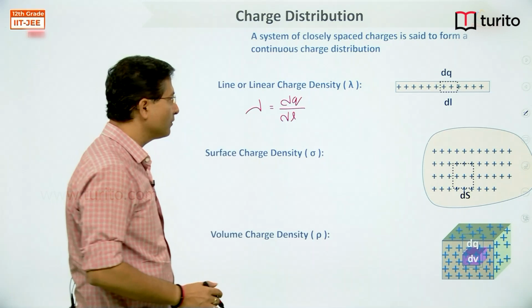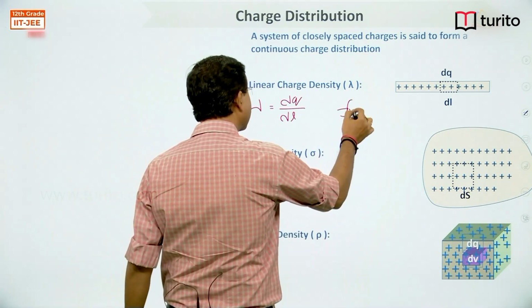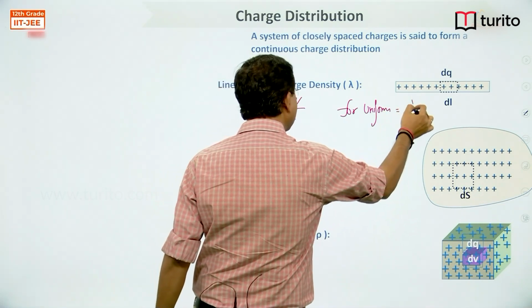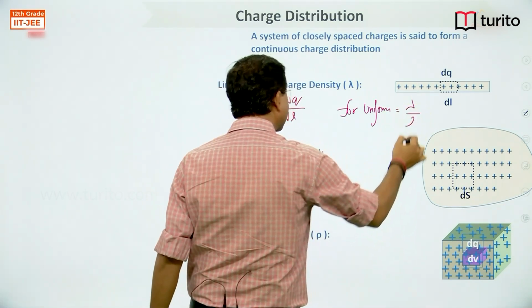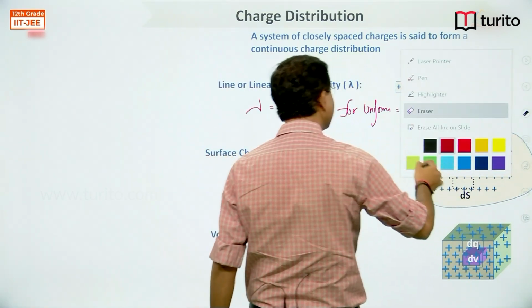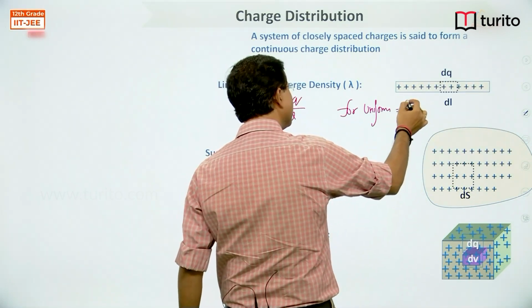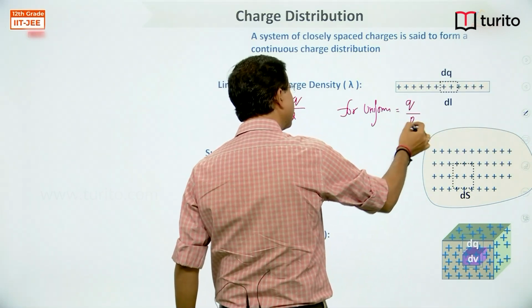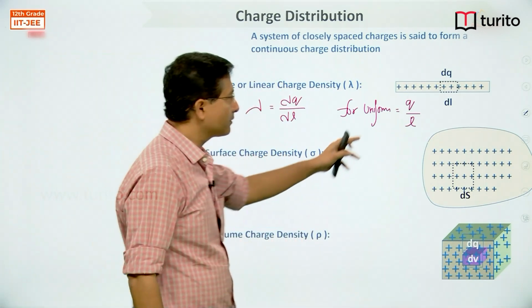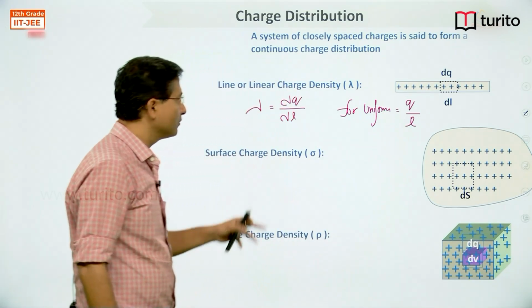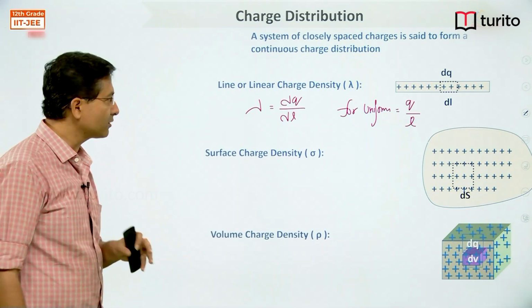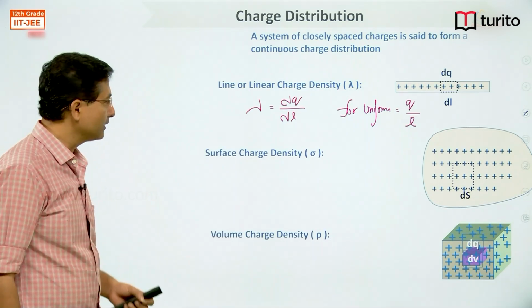If the distribution is uniform, you can directly write lambda equals total charge divided by total length of the wire. If it is non-uniform, then we apply dq by dl, but dq by dl is meant for all situations, whether uniform or non-uniform, right?